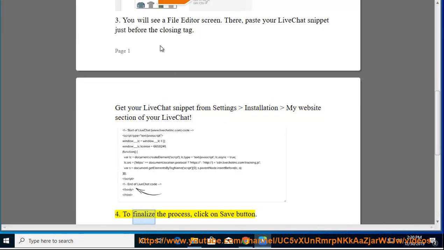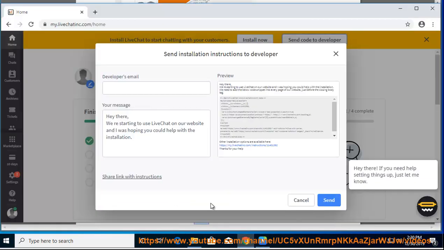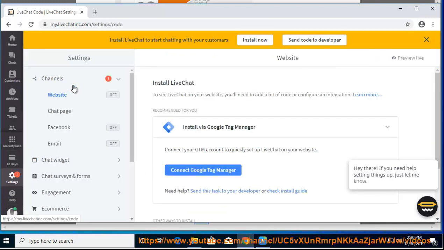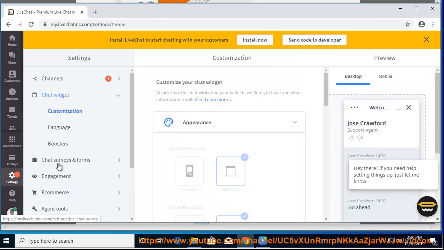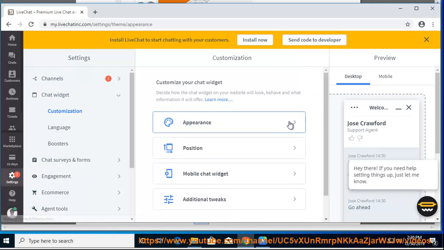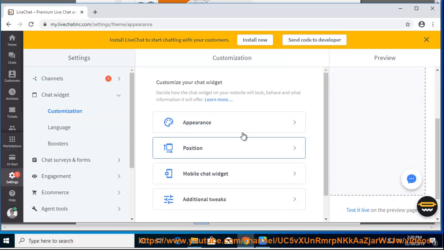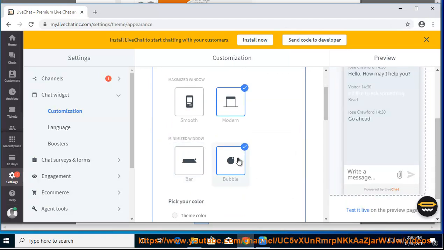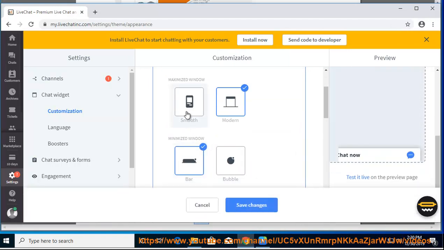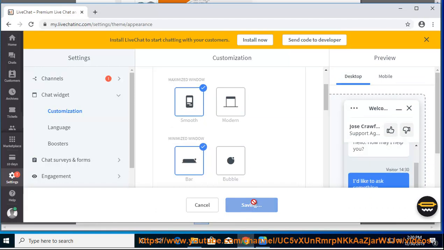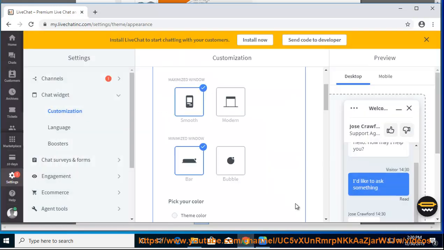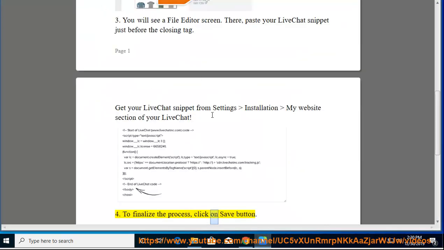4. To finalize the process, click on the Save button.